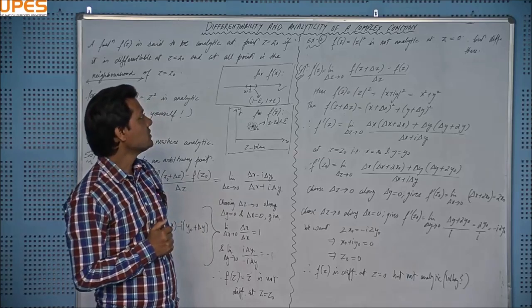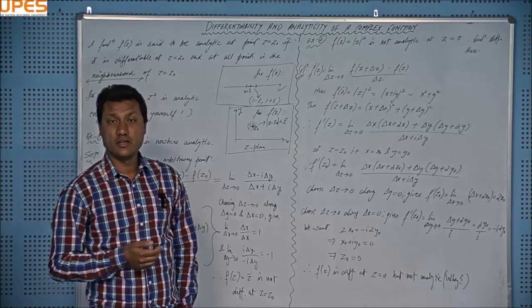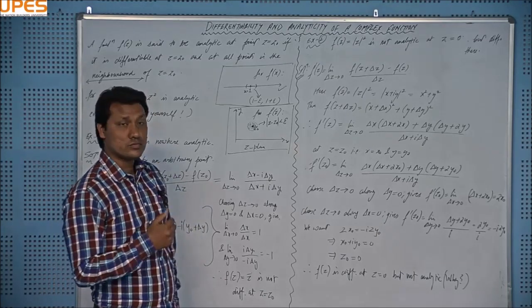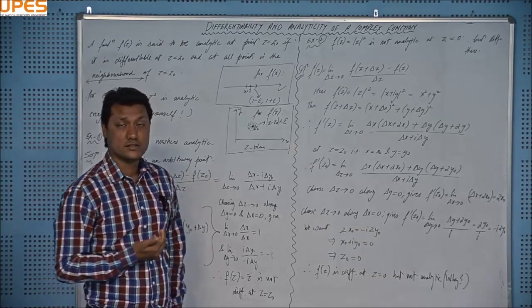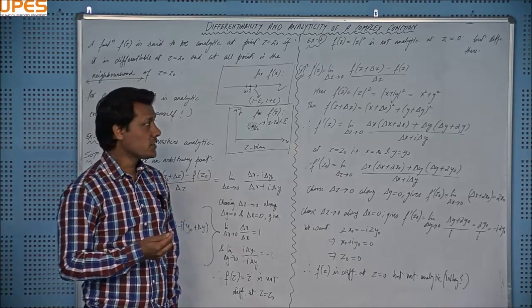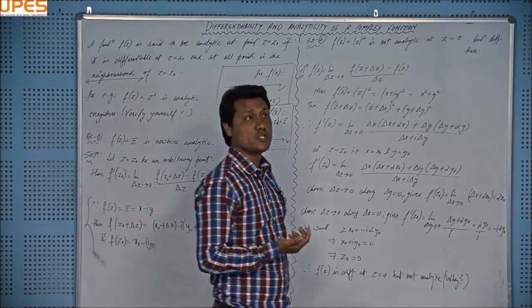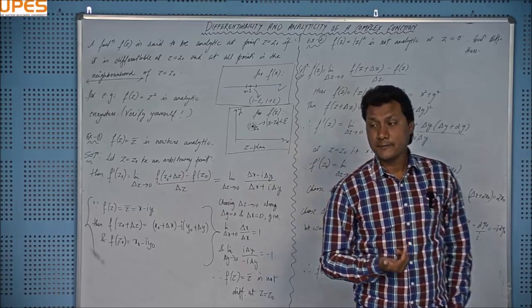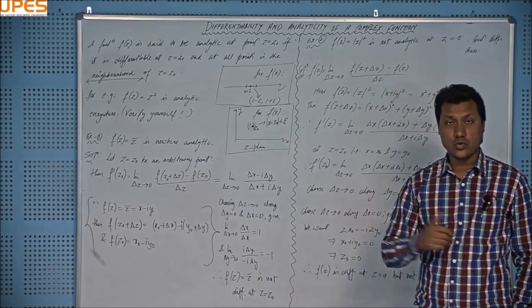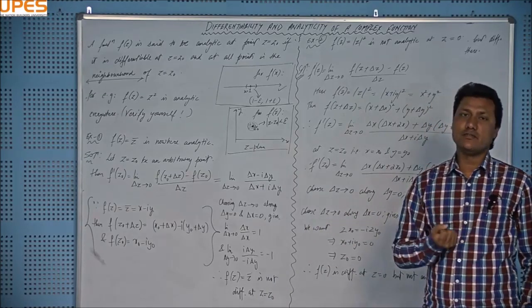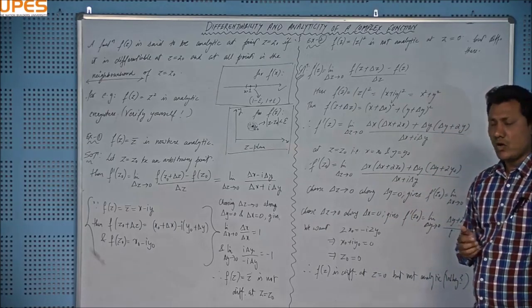But in case of a complex function, because we know that it is very hard to visualize the graph of a complex valued function, it is also difficult to say what f dash z indicates in general, right? However, if we consider it as a linear mapping, as we have discussed in our previous lectures, f z is equal to a z plus b, a complex mapping, where we considered the z plane and the w plane, the domain and the codomain, in that case f dash z will indicate the magnification at any point.